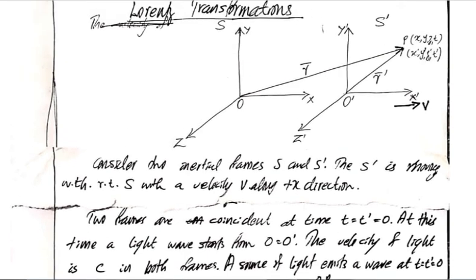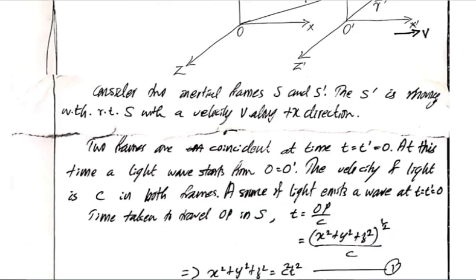Similarly, with respect to the frame S dash, the light is moving from the point O dash, the origin of that frame of reference, to the point P. With respect to that frame, the time taken will be t dash equal to O dash P by c, because c is the same in all inertial frames.